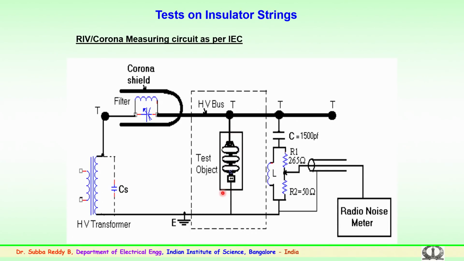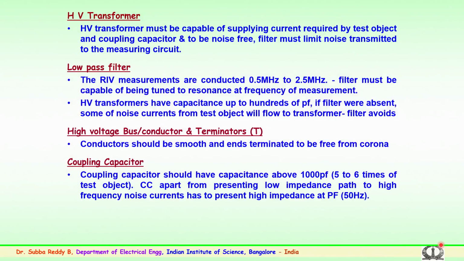This voltage at which it is possible to see the discharges is known as the corona inception voltage, and the voltage level is then reduced till the discharges vanish. That point is known as the corona extinction voltage. So, inception and extinction of corona or the visible discharges is also measured by using the same circuit.